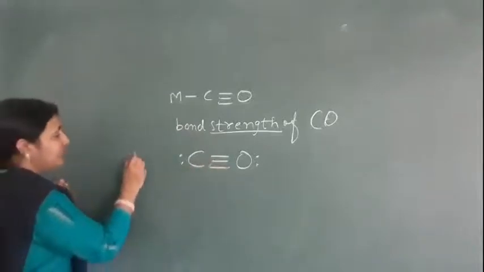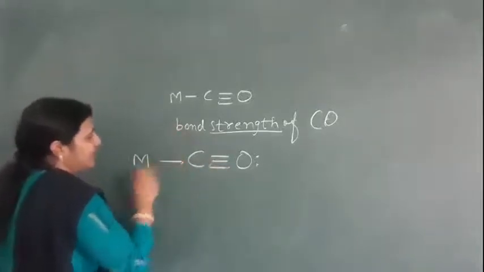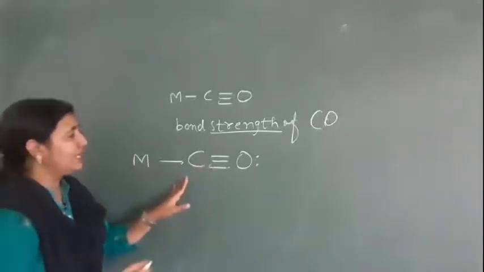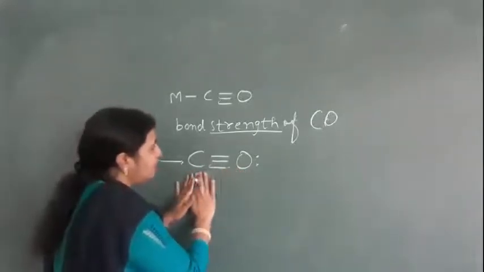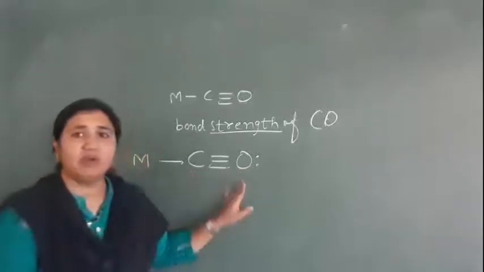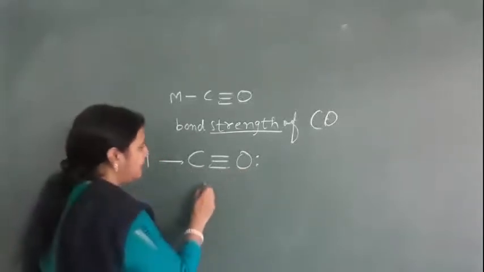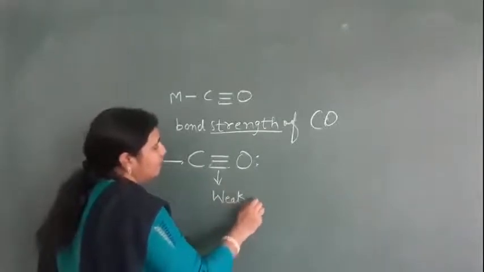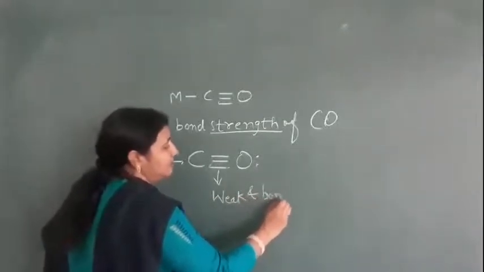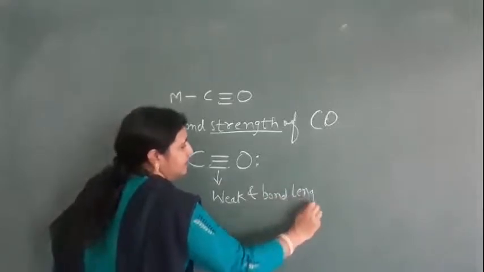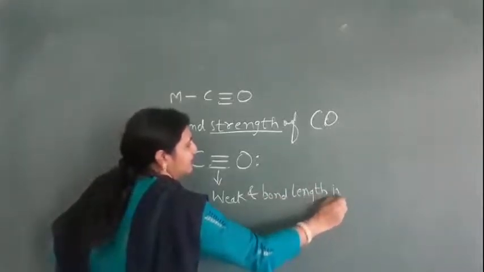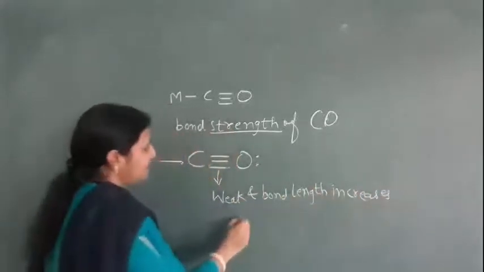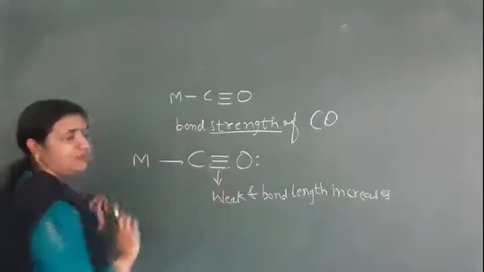But when it bonds with the metal, some electron cloud is shifted to the metal. Due to that, the CO bond becomes weak and longer. The bond length increases.